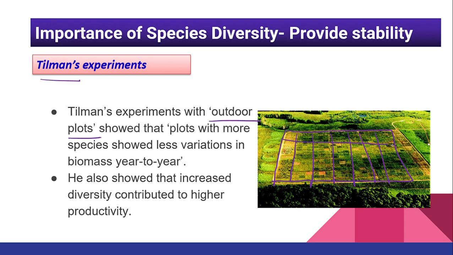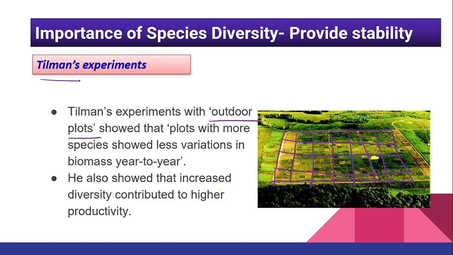So when I divide it into plots, you can see very carefully over here, let me change the color. If I talk about this plot, then obviously you can see lots of greenery is present. If I talk about this plot, there is no greenery. If I talk about this plot, greenery is there. In this plot, half is greenery and half non-greenery area is present, right? So Tilman divided a particular area into plots to figure out what happened and how things happen. Tilman's experiment with outdoor plots showed that plots with more species showed less variation in the biomass.